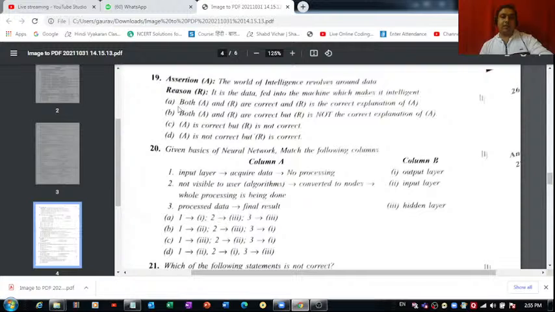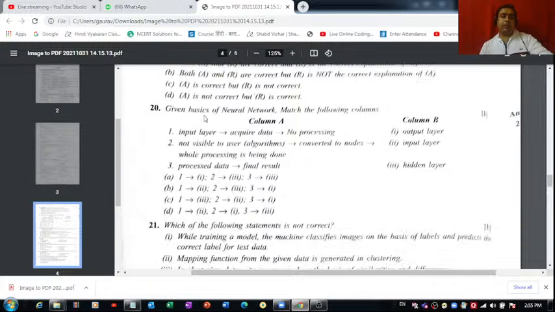So I think part A is the correct option for question number 19. Why? Because this assertion is very much true. This is correct. Reason is also correct, and they both are related to each other. It's the correct explanation for this assertion given to us over here. Right, so for question number 19, you can mark part A.